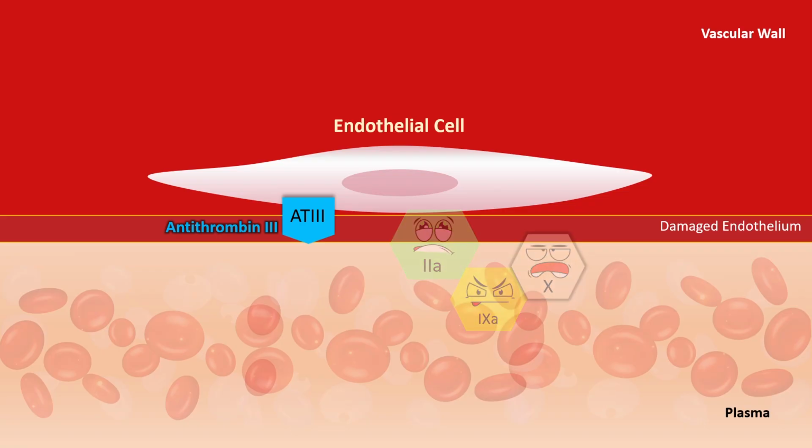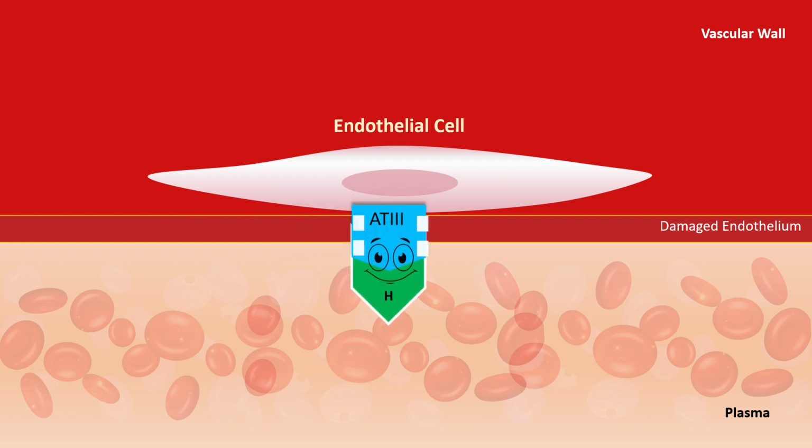Now, in the absence of heparin, the reaction in which antithrombin inhibits thrombin and the other factors is very slow. When heparin is present, these reactions are accelerated thousandfold. The active heparin molecule binds tightly to antithrombin and causes a conformational change in this inhibitor. This conformational change of antithrombin exposes its active sites for more rapid interactions with the proteases.